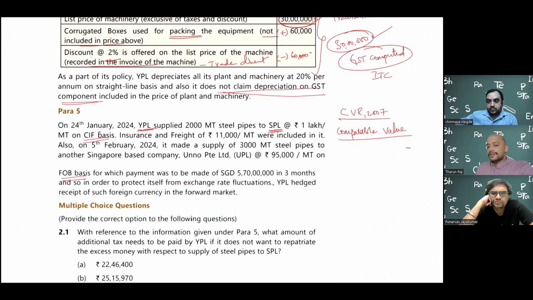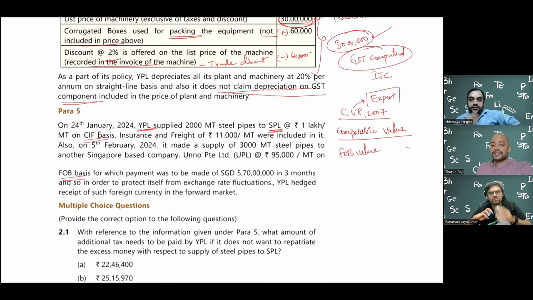In case of export, the value will be FOB value. But in income tax, it will change. For the purpose of customs, FOB value only will be taken as the value for payment of customs duty.